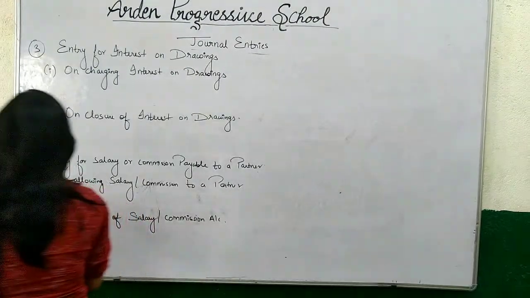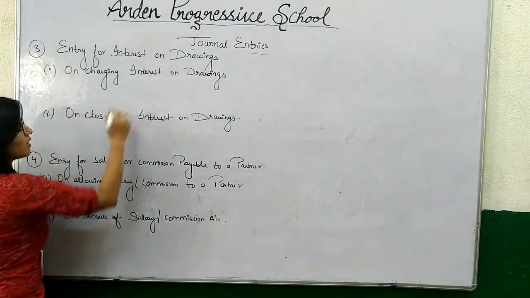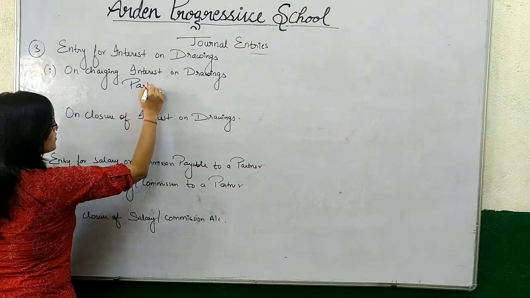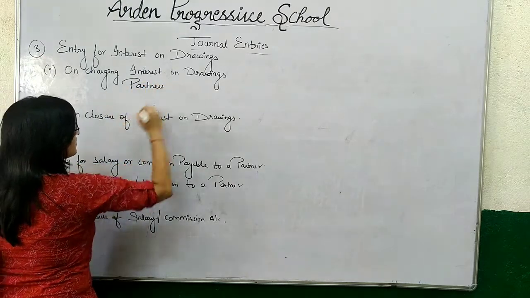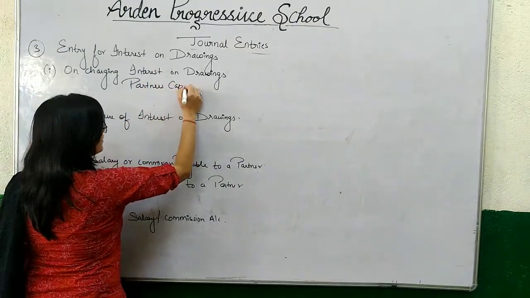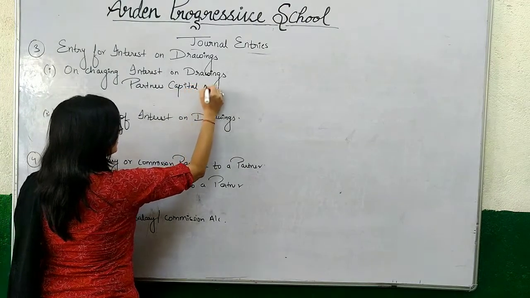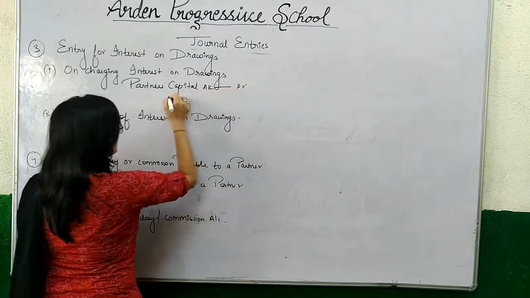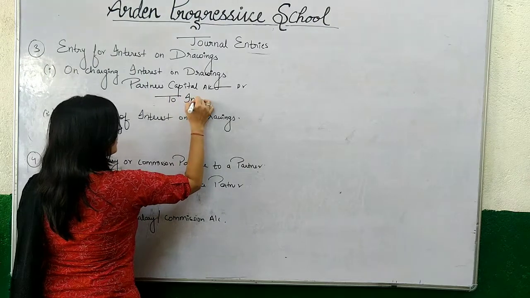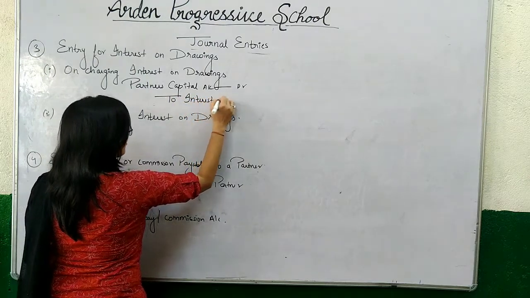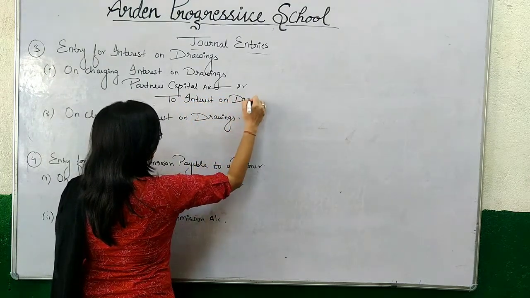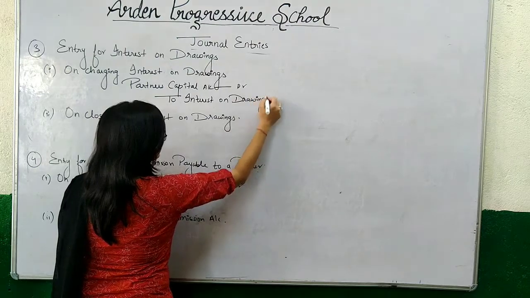So this interest on drawings is to be paid by the partner. That is why we will debit the partner's capital account. So here the entry will be: partner's capital account debit to interest on drawings.